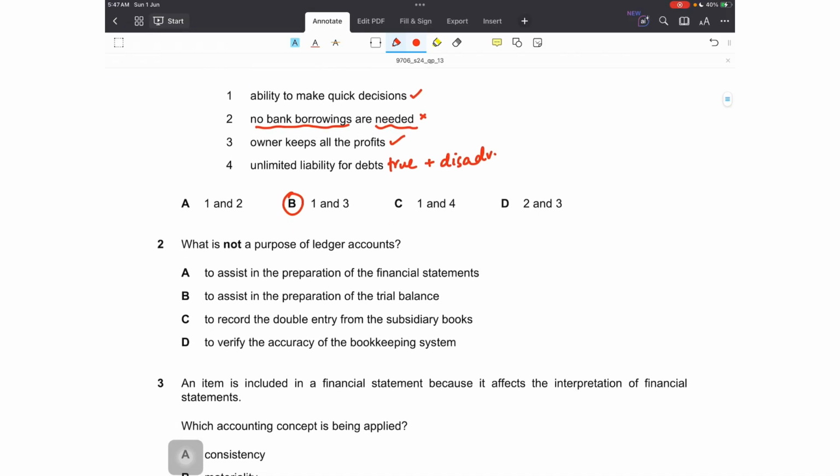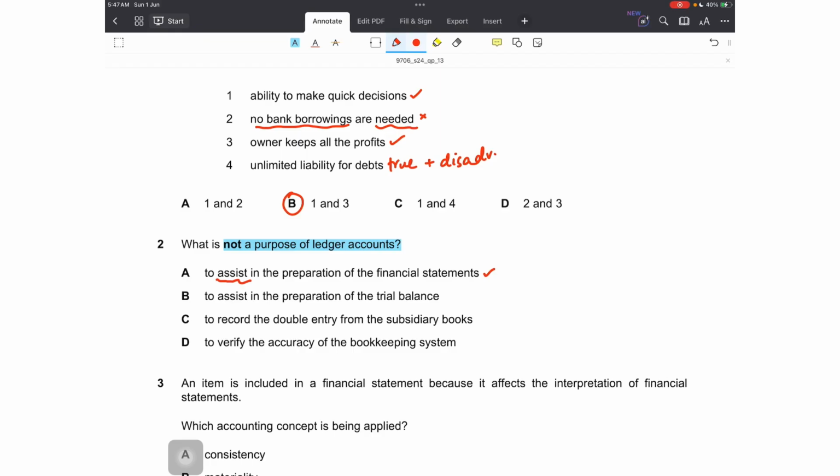Second is, what is not a purpose of ledger accounts? Not a purpose means 3 will be the purpose of preparing ledger accounts, that is basically T accounts, and 1 won't be. So we have to look for that one. So the option A is to assist in the preparation of financial statements. Yes, this is true. And when we prepare T accounts, when we record all the transactions in the T accounts, they are then balanced off. A trial balance is prepared, which helps in the preparation of financial statements.